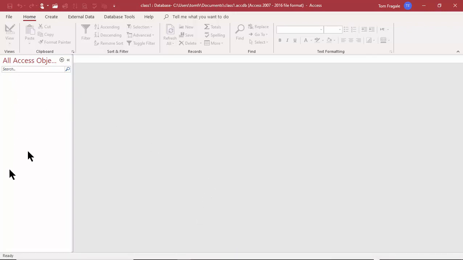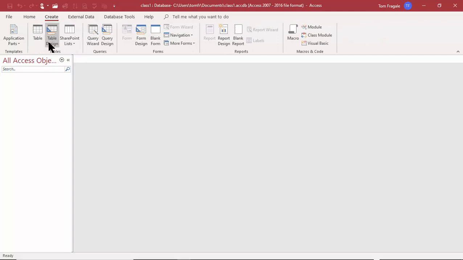Notice how it doesn't have any objects yet. So we're going to make tables in several ways during this course. First, I want to show you how to make a table from scratch. So what I recommend is that you write down the list of your fields before you make your table. Or you can always add or change fields later on. But I would recommend that you have a list of your fields first. So let's come up here and let's pick on the word Create.